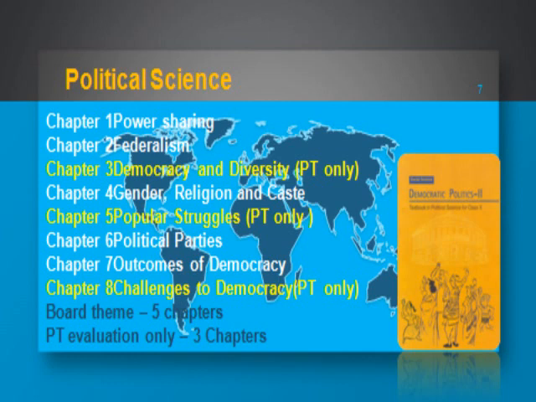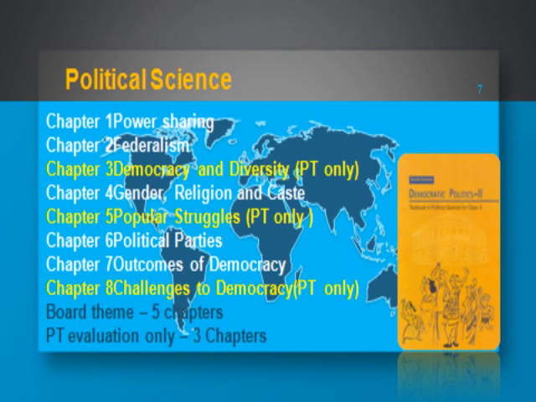The second one is federalism. What is federalism? What are the different forms of federalism, and how can you say that India is a federal country, how federalism is practiced in India, and the decentralization process in India. This chapter is again a compulsory chapter and would be asked in the board exams. And the third one, democracy and diversity, will be evaluated only in the periodic test, will not be asked in the board exam.